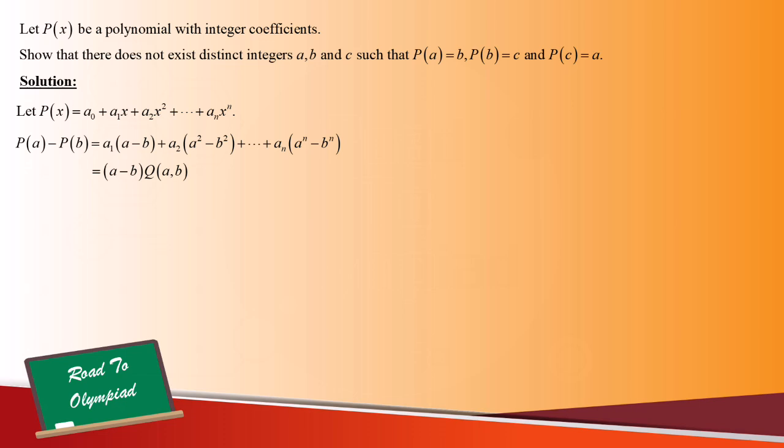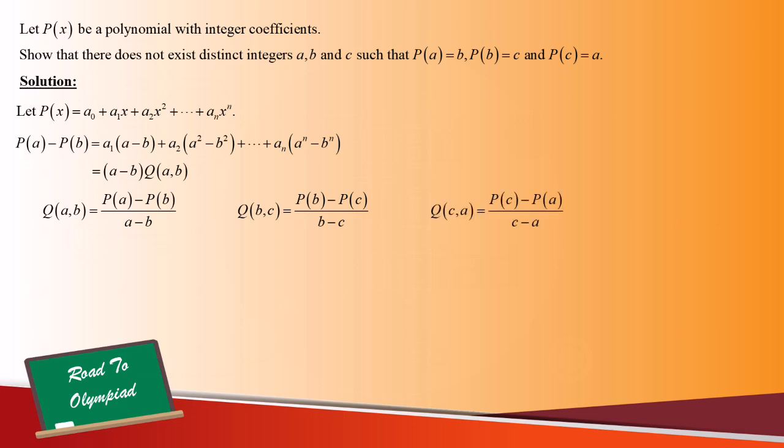And then we have Q(a,b) is equal to P(a) minus P(b), the whole thing over a minus b. By using a similar argument, we have Q(b,c) is equal to P(b) minus P(c), the whole thing over b minus c, as well as Q(c,a) is equal to P(c) minus P(a), the whole thing over c minus a.